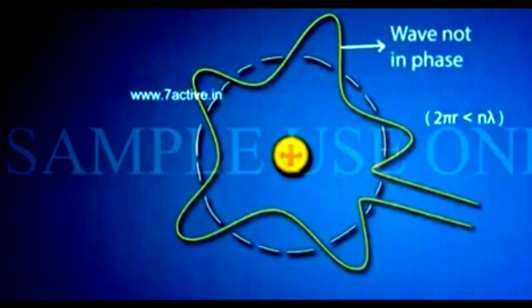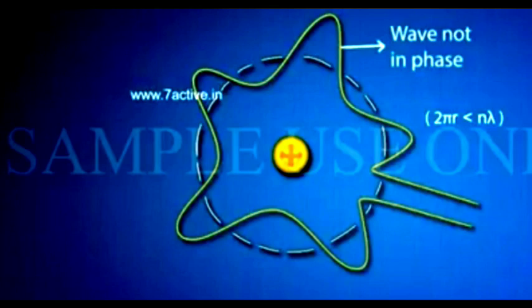Now, if the electron possesses a definite angular momentum, it can exist in phase. That is, the circumference of the orbit should be an integral multiple of the wavelength of the electron wave. We know that 2 pi r equals n lambda.